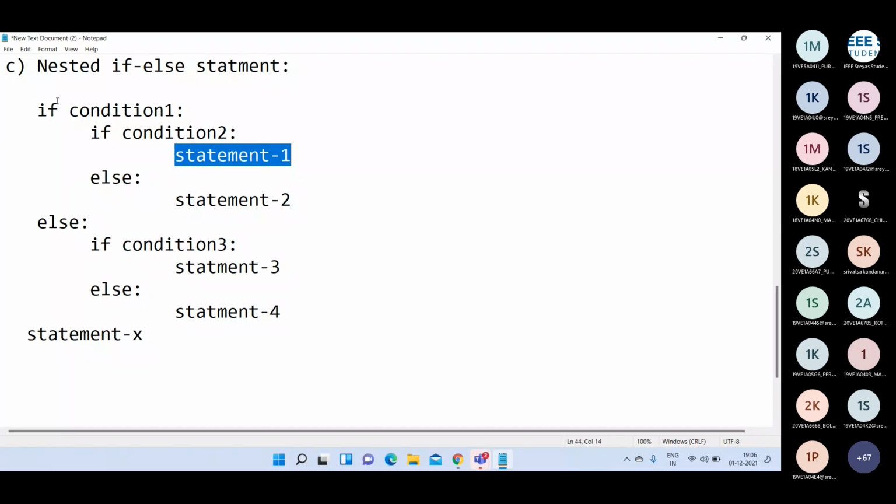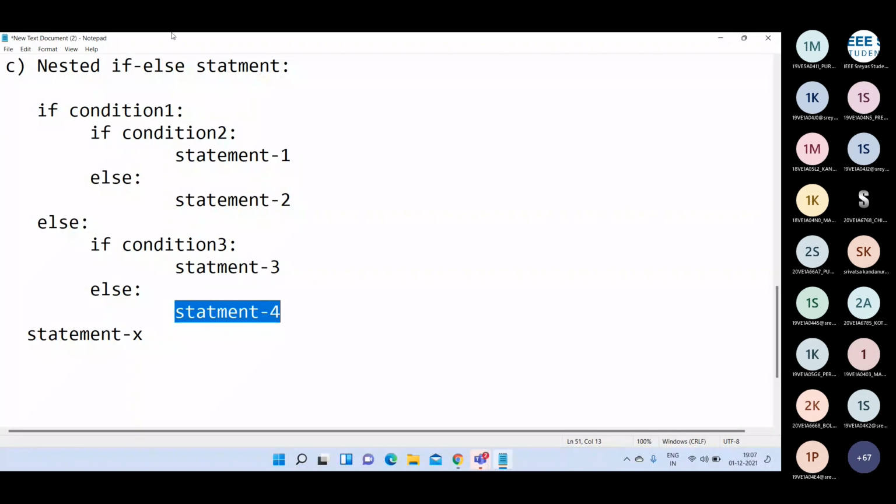Suppose condition 1 evaluates to true, but condition 2 is false. Then we execute statement 2. If condition 1 itself is false, then we go directly to the else block and check condition 3. If condition 3 evaluates to true, then we execute statement 3. Otherwise we execute statement 4. That is the general execution nature of the nested if statement.